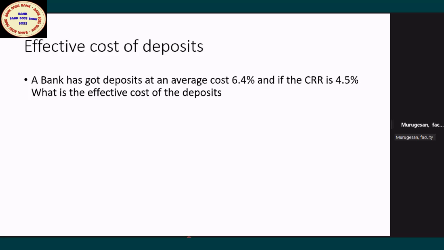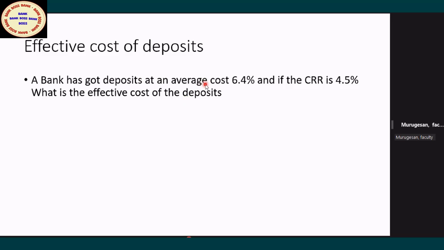Friends, a bank has got deposits. I think all of you are seeing the screen, no? Okay, great. A bank has got deposits at an average cost of 6.4. They've got so much deposit, savings, current account, fixed deposit, and the overall average cost is 6.4. But CRR is 4.5. The question is, what is the effective cost of the deposit? This is the question you have to understand.